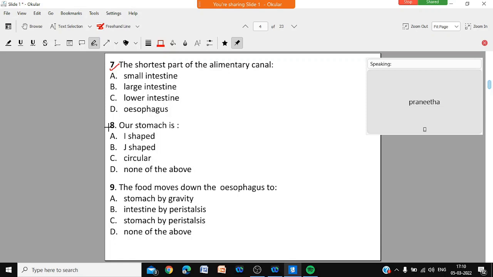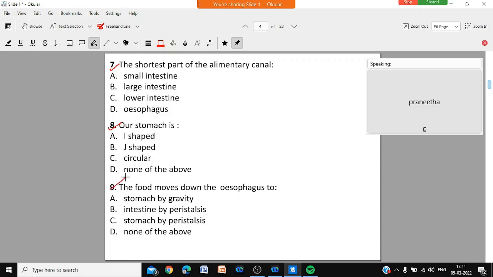Question number 8. Our stomach is I-shaped, J-shaped, circular, none of the above. The shape of human stomach. I-shaped, J-shaped, circular, none of the above. Which one is correct? That is question number 8.